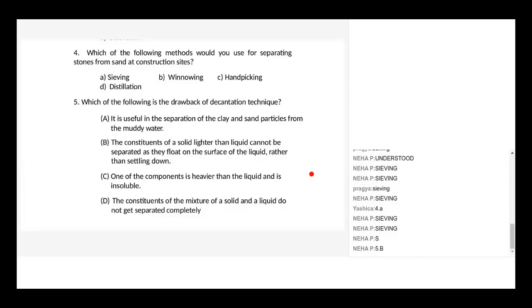Option A, it is used in the separation of clay and sand particles from muddy water. The constituents of the solid lighter than liquid cannot be separated as they float on the surface of the liquid rather than settle down. One of the components is heavier than the liquid and it is insoluble.